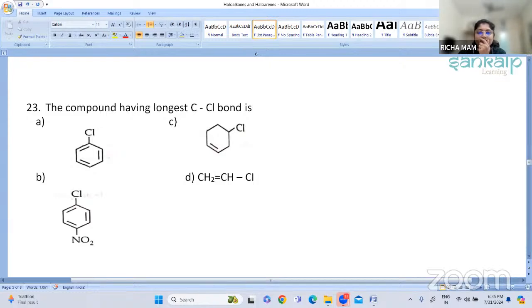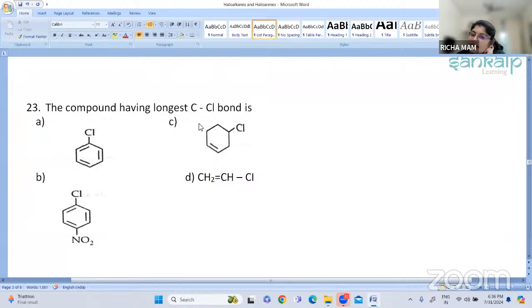Akila has answered option B. Dinesh has answered option A. Chetan has given C. Shri Varuni has also answered C. Babita has answered C. Okay, fine.